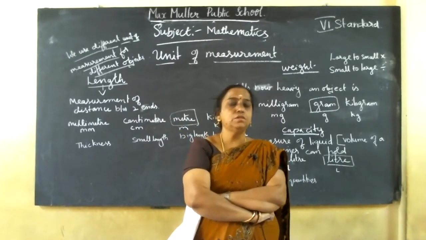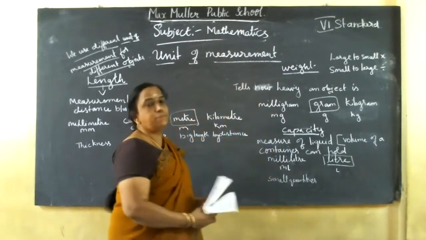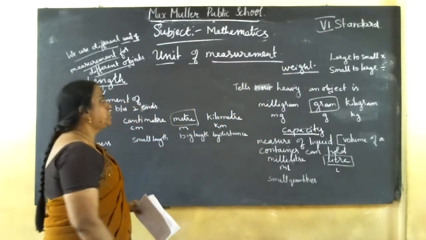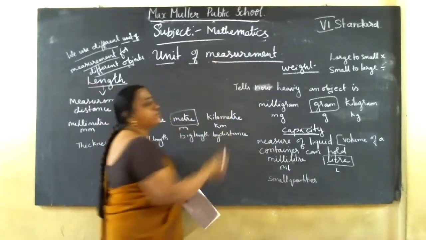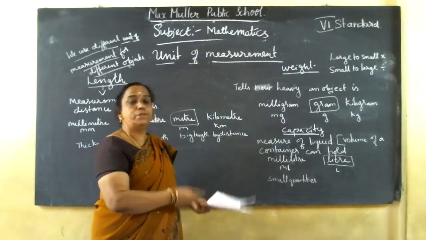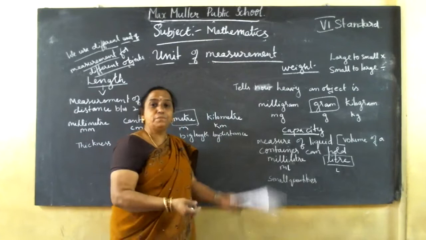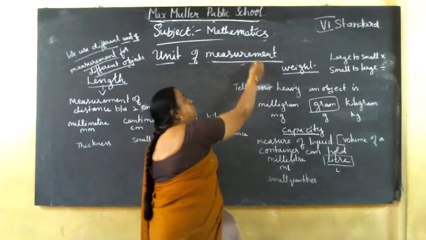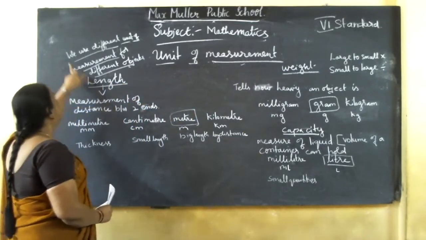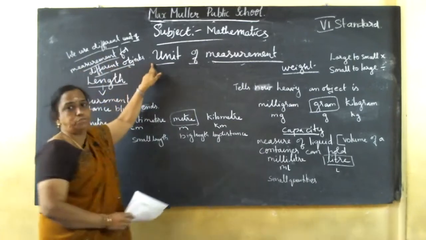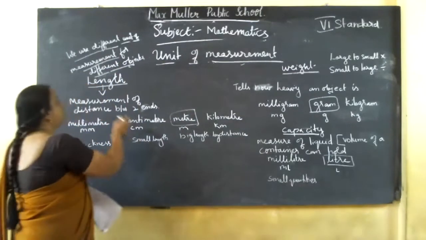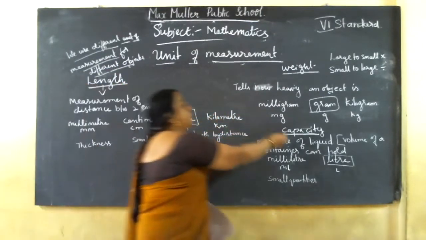I hope you are doing your assignment and completing classwork. Today we are going to learn unit number 1, continuation. We are going to learn about measurement. Every day, in one way or other, we use measurement. For example, purchasing cloth, going from one place to another, or taking medicine, for everything we use measurement. We use different measurements for different objects; we are not using the same measurement for everything. So today we are going to learn about length, weight and capacity.